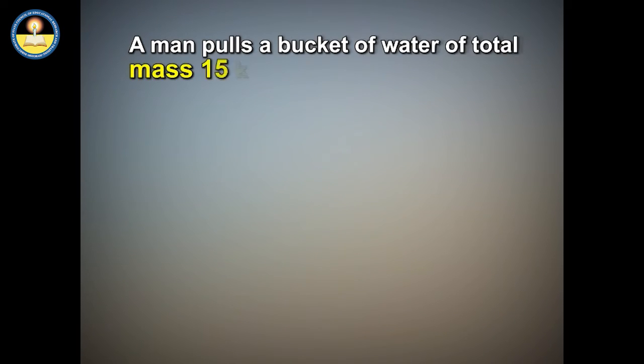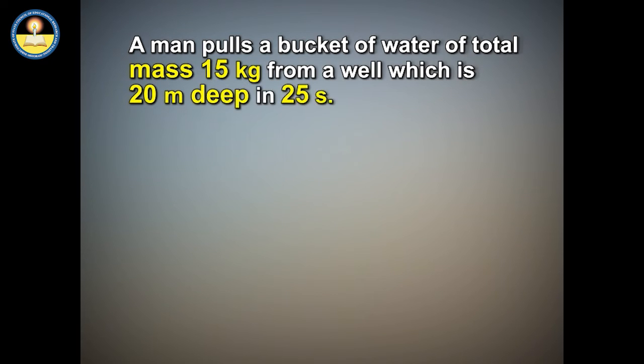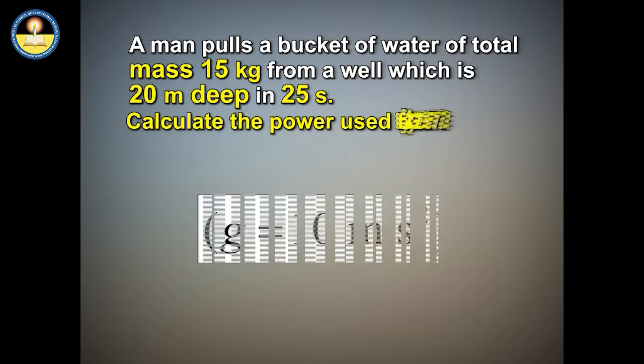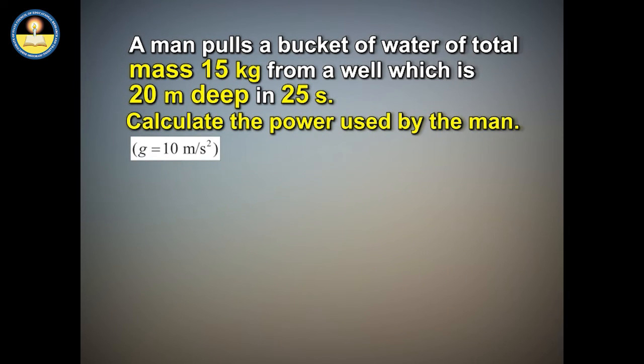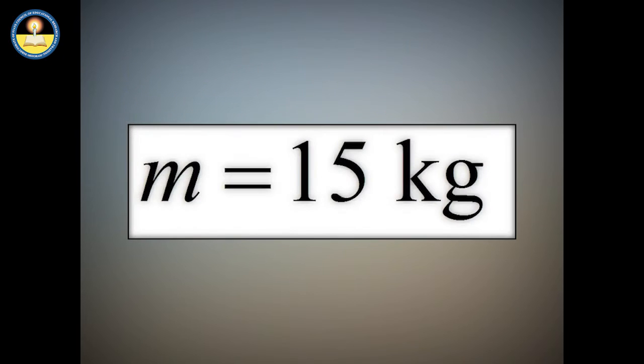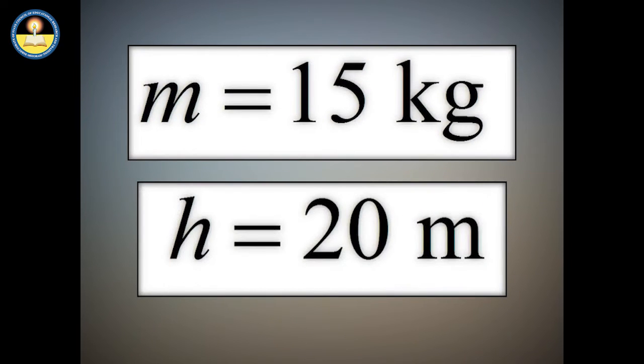In this problem, a man pulls a bucket of water of mass 15 kg from a well which is 20 meter deep in 25 seconds. Let's calculate the power used by the man. Here, mass of the bucket is 15 kg and the depth of the well is 20 meter.